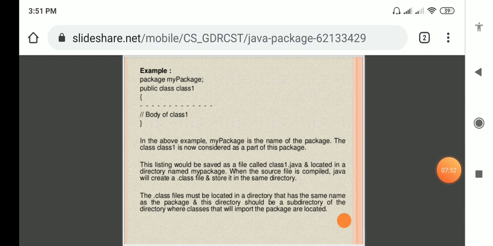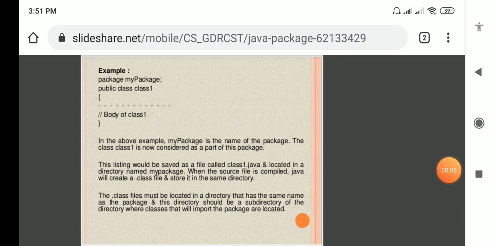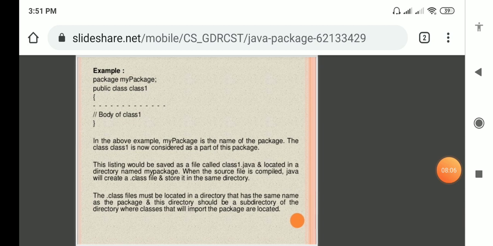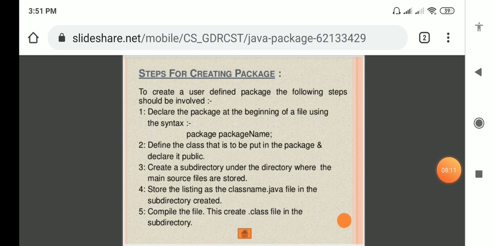So here we compile the program from that directory. The class files must be located in the directory that has the same name as the package. This directory should be a subdirectory of the classes directory. So here are the steps for creating a package.